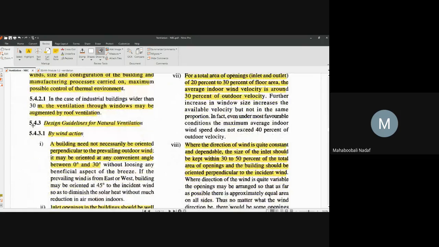Okay. Now, from the exam point of view, which is very important, design guidelines. For that, the first one is by wind action. What is the orientation of the window to the direction of wind? Suppose wind is coming like this. So your window should be exactly perpendicular, no? Yes or no? Then only you will get the maximum wind effect. Do you agree or not?